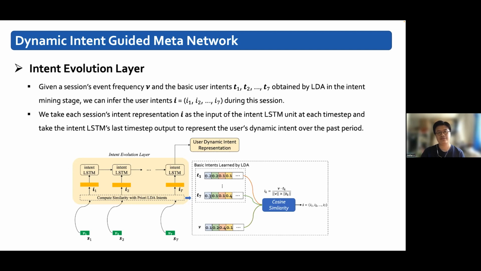Given a session's frequent event frequency and the basic user intents obtained by LDA in the intent mining stage, we can infer user intent during this session. We take each session's intent representation as the input of the intent LSTM unit at each time step, and take the intent LSTM's last time step output to represent the user's dynamic intent over the past period.